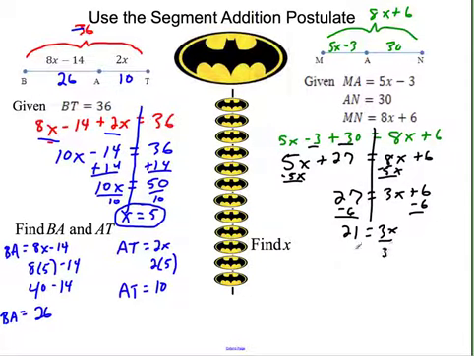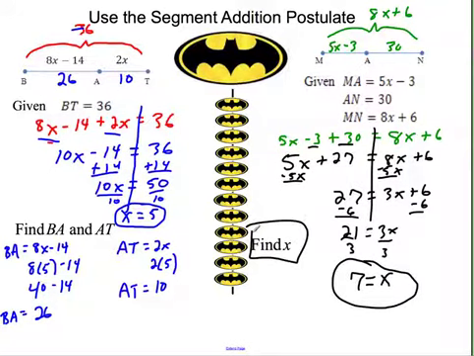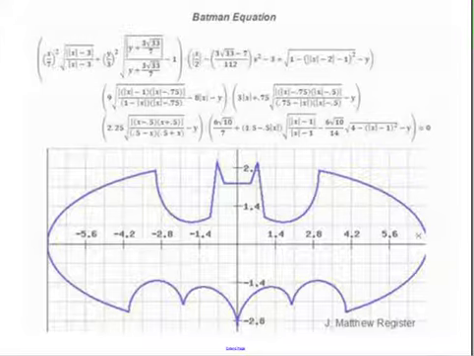And then what are we going to do? We're going to divide by 3. So x equals 7. And in this case, that's all they wanted. They just said find x. So that's cool. They didn't want any measurements. You could find them if you really wanted to. No worries. Pretty cool. Excellent.